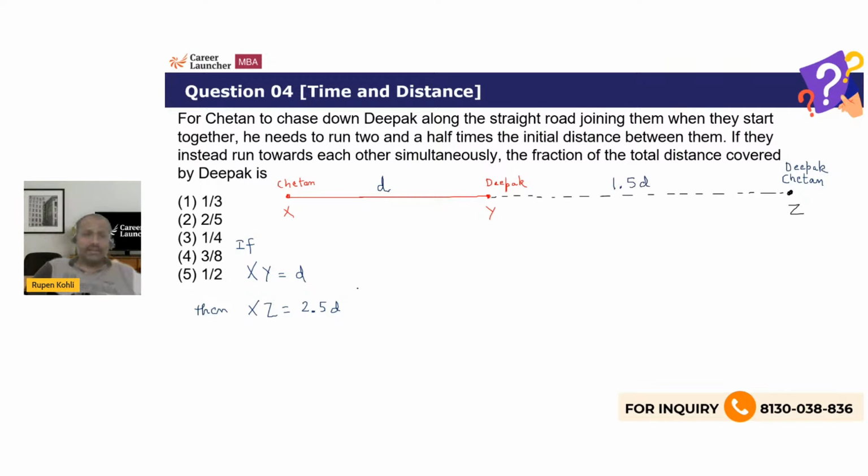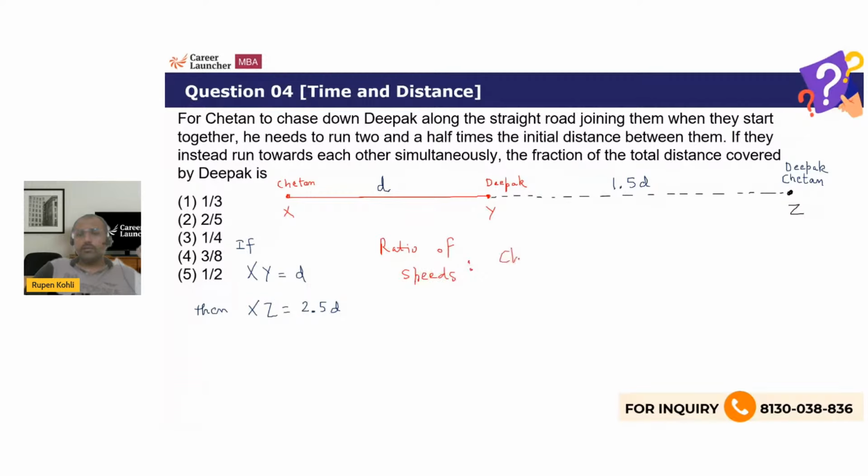Now, this is basically a race, right? In any race problem, when we say a race, it means that two people are running for the same amount of time. And whenever that happens, the ratio of the speeds of two persons is always the ratio of the distance covered by them in the same time. So we can get the ratio of speeds of Chetan and Deepak, right? We can get this ratio of speeds for both of them.